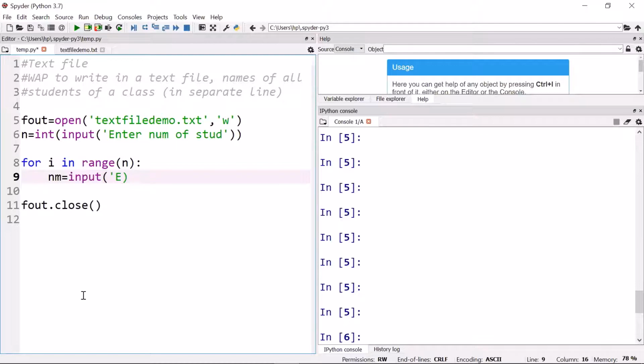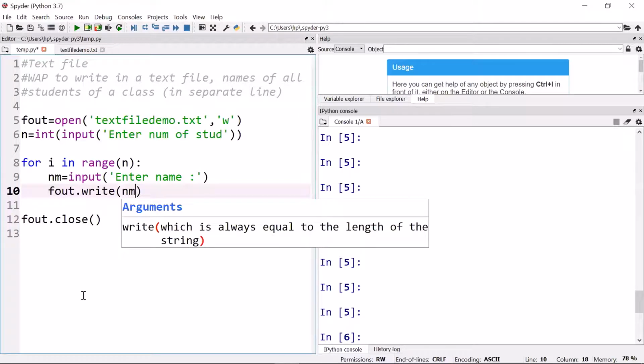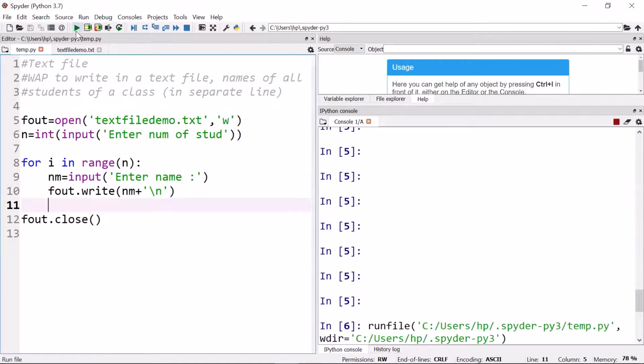Enter name. And this name we have to write on a text file. The object is f_write, this name, and the second name should come in the second line. So we need to add a line break also. All right. So the loop will run n times, and one by one all the names will be taken and written on a file. Simple. Okay, let us run this.